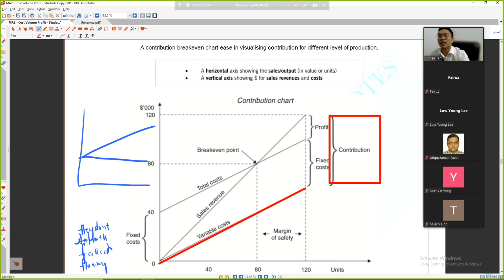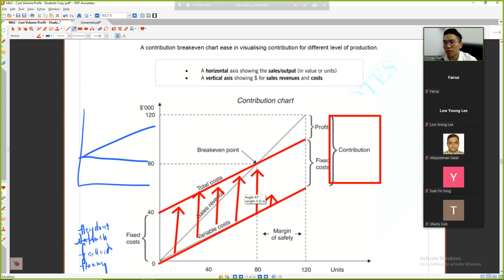So this is how tricky it is, because they actually are the same thing. They just rearrange. Instead of making fixed cost the flooring, they put fixed cost into the graph. So total cost is here, and variable cost is there. In such a case, this is the fixed cost, and it must be the same throughout. So fixed cost is here, plus the target profit is equal to your contribution required.